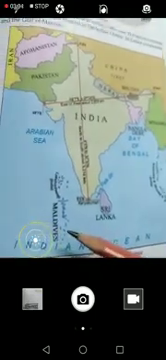So students, I have explained to you the geographical situation of India through the map. I hope you understood well.